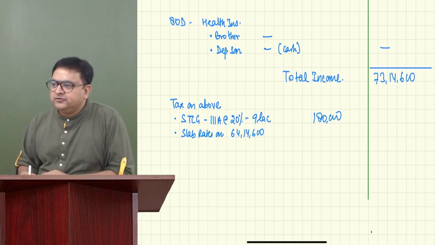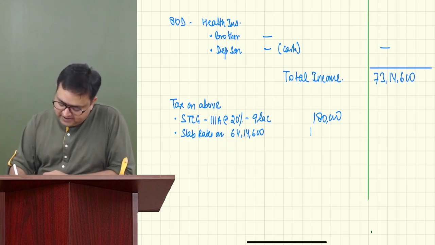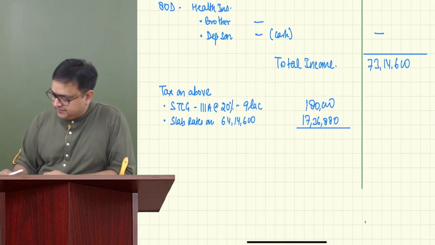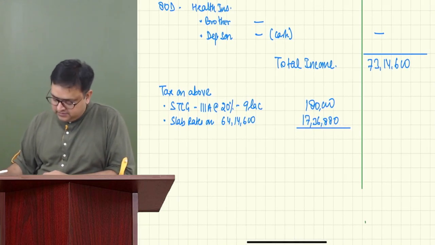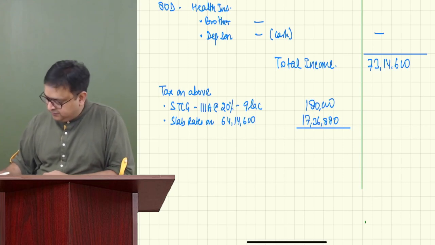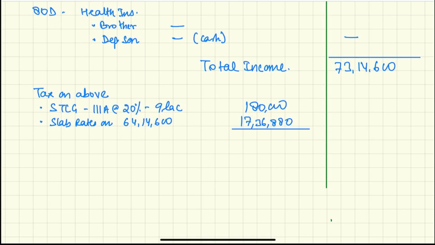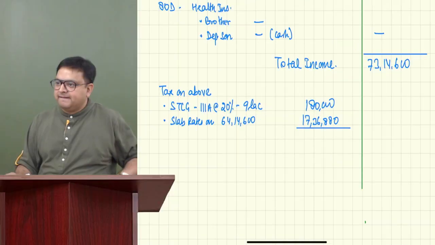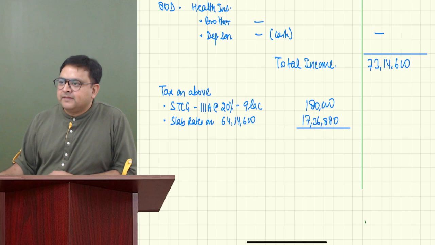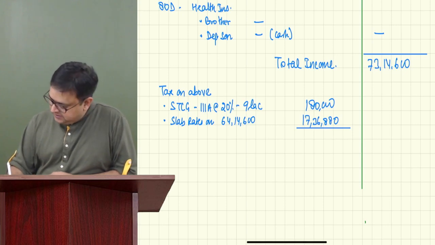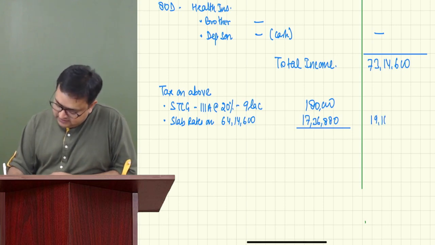Just add them. So you are getting 17 lakh 36,880. Okay, tell me the total. Plus 1,80,000. Are you all okay with 19,16,880? Correct, Shagna. Hari, correct. 19,16,880.